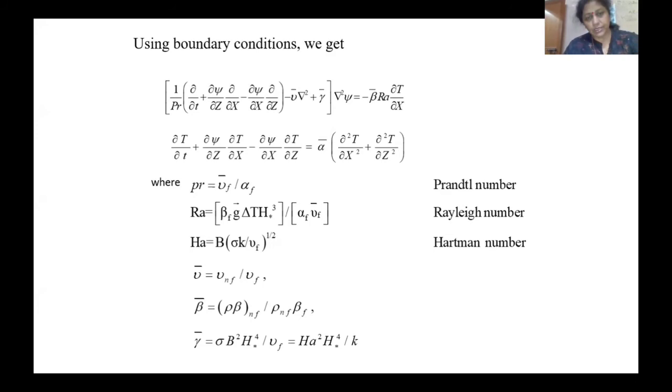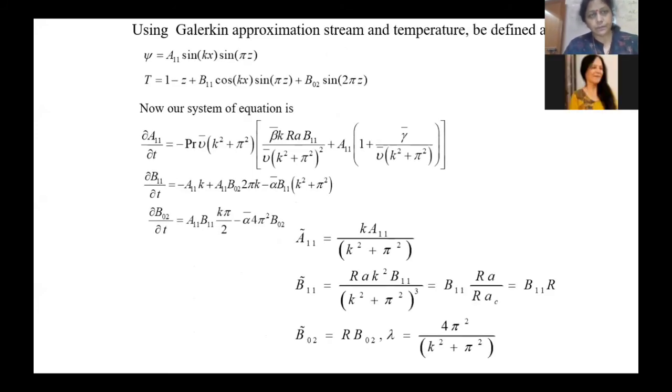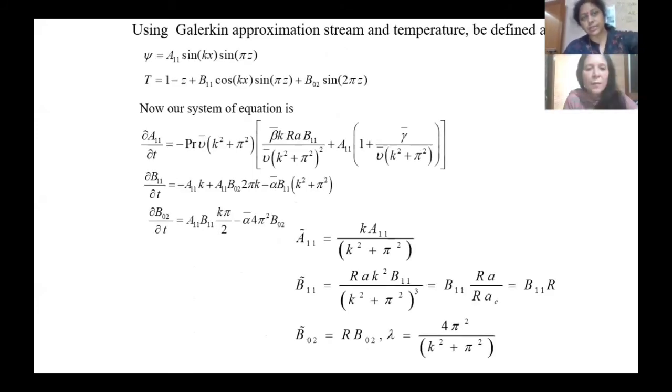So using all these calculations and using the Galerkin system by these two methods, we transferred our system of equations into these three equations. It required a lot of calculation, around 50 to 60 pages, to reduce that system into these equations. So we got this as a partial differential equation. This bar is this one and d02 bar is this one.